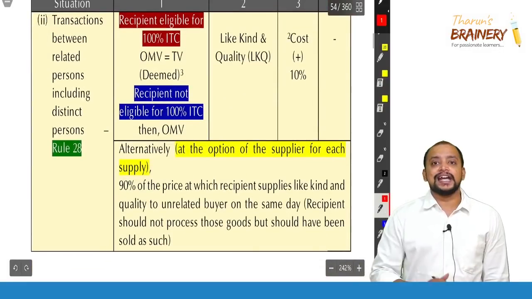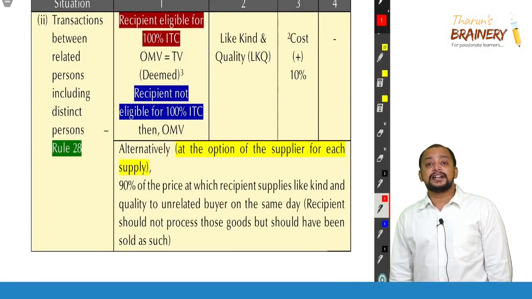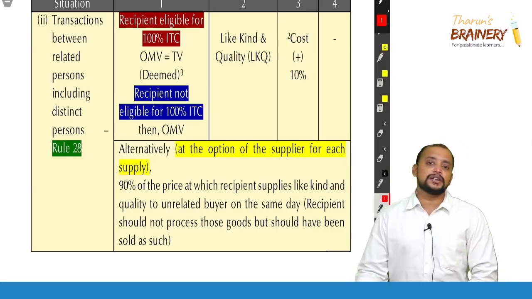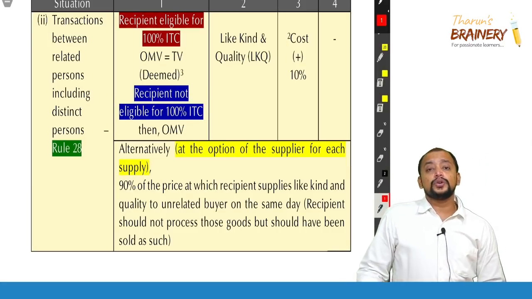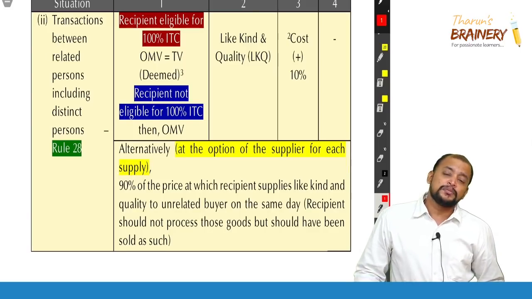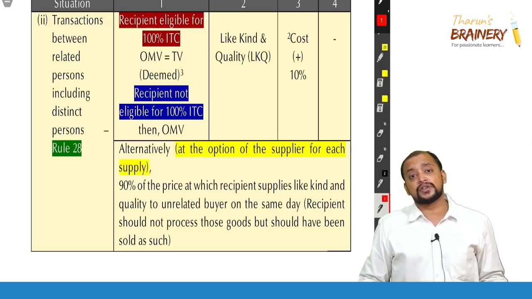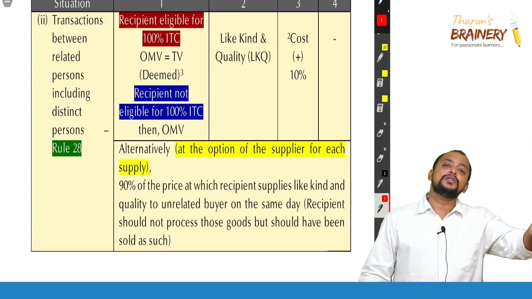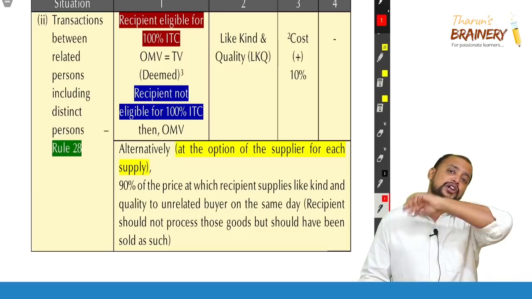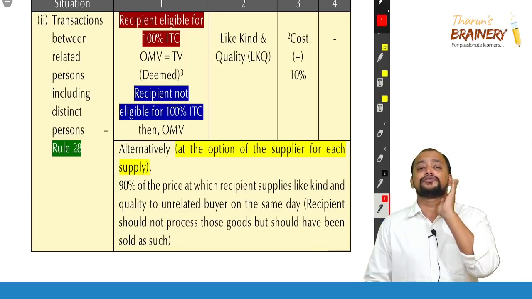Then rule 28. Transaction between related parties and distinct persons. In case of transaction between related parties, rule 28 will come, and for distinct persons also rule 28 will come. Why not section 15 subsection 1 transaction value? Because transaction value is applicable only when supplier and recipient are not related, but when they are related we will not apply transaction value, so we need to go for rule 28.